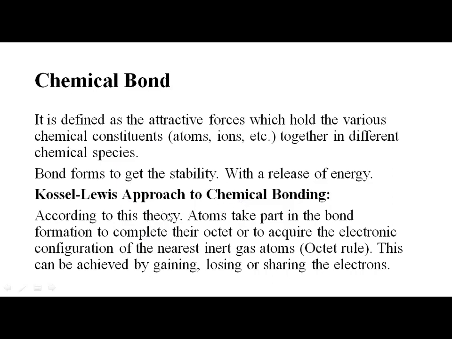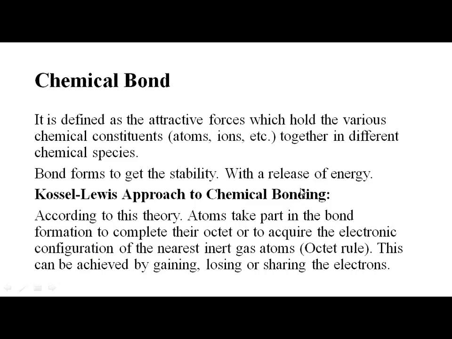This Kossel-Lewis approach tells us why atoms combine. According to this theory, atoms take part in bond formation to complete their octet or to acquire the electronic configuration of the nearest noble gas atoms. And that can be achieved by gaining, losing, or sharing electrons.